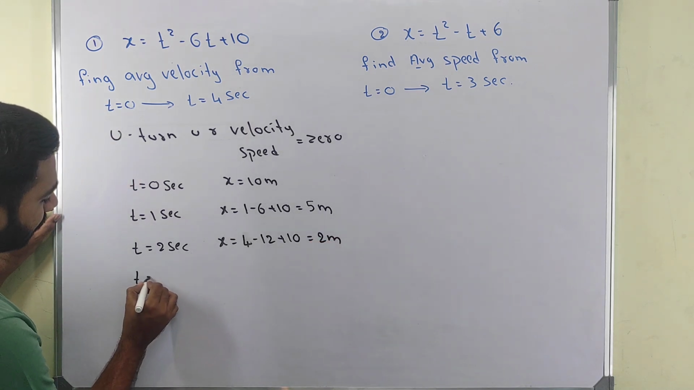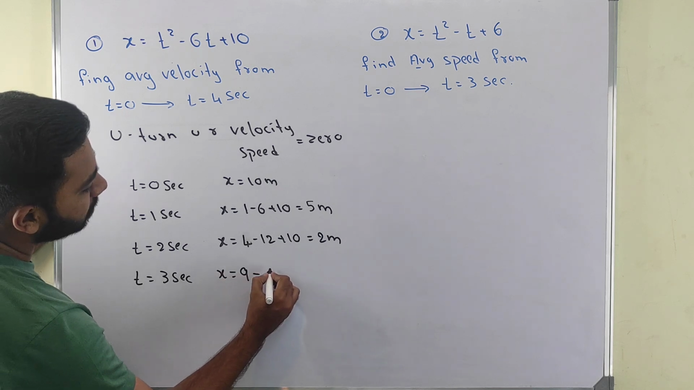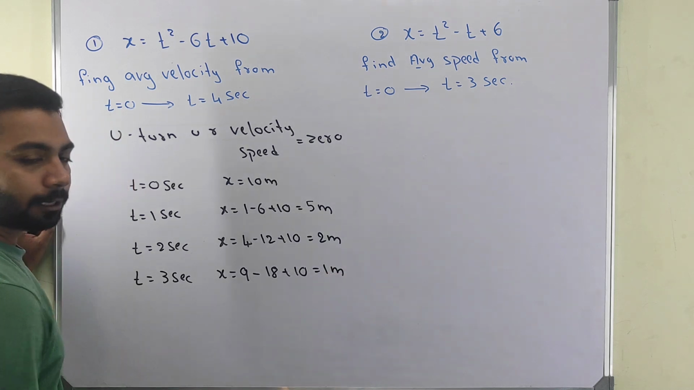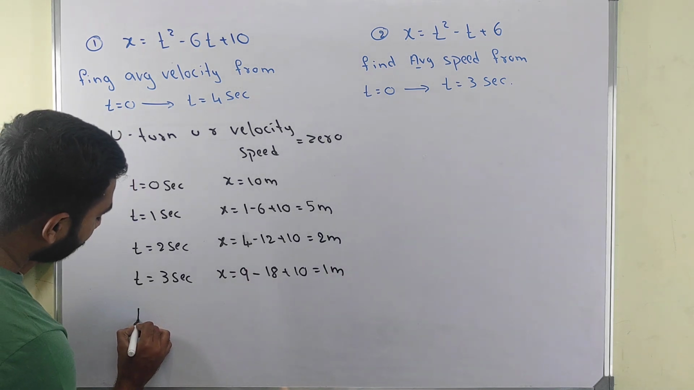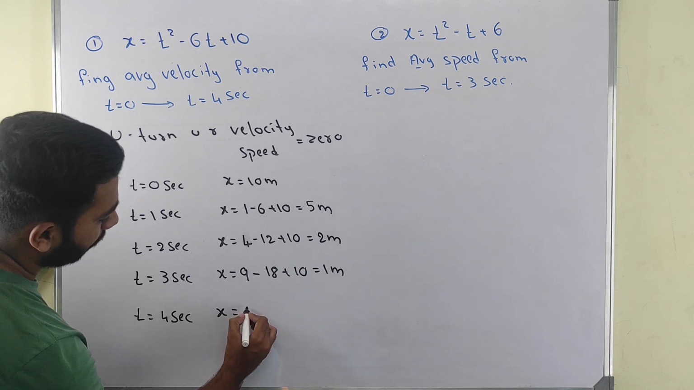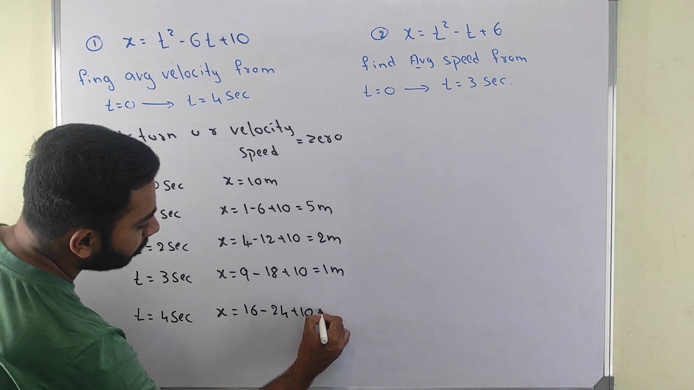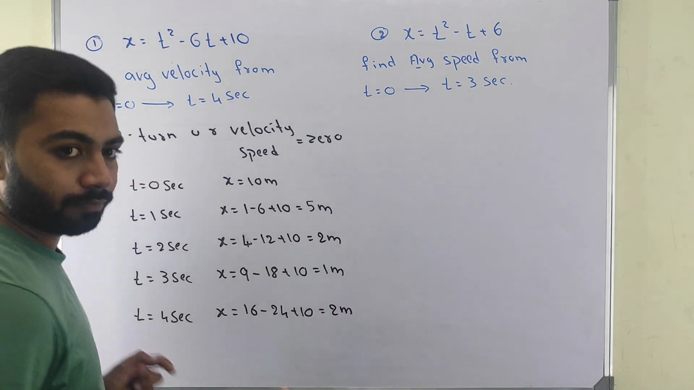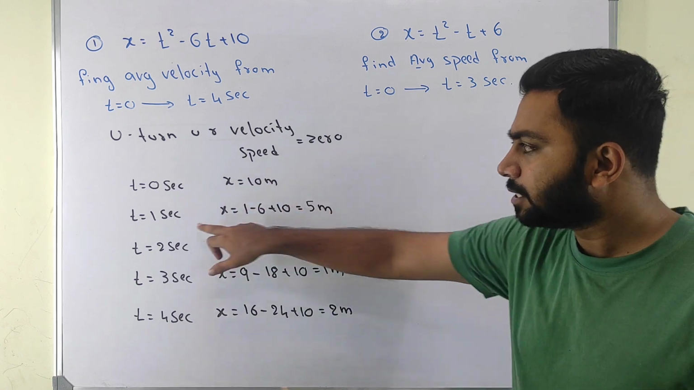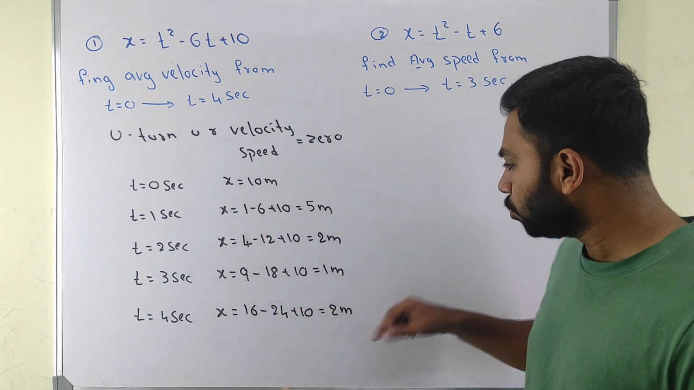When I take t equals 3 seconds, I get x equals 3 threes are 9, minus 3 sixes are 18, plus 10, which equals 1 meter. Say 1 meter. Now when I take t equals 4 seconds, my x value comes as 16 minus 24 plus 10, which equals 2 meters. Sir, what's happening here? t equals 0, 10 meters; t equals 1, 5 meters; t equals 2, 2 meters; t equals 3, 1 meter; t equals 4, 2 meters.